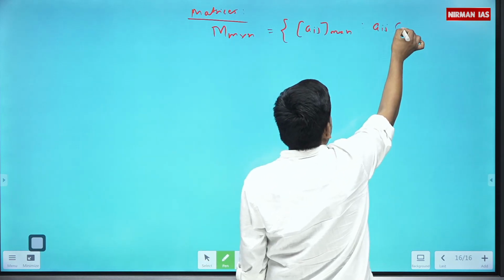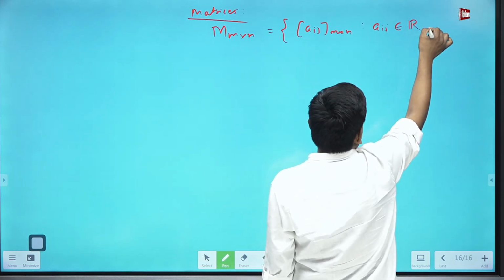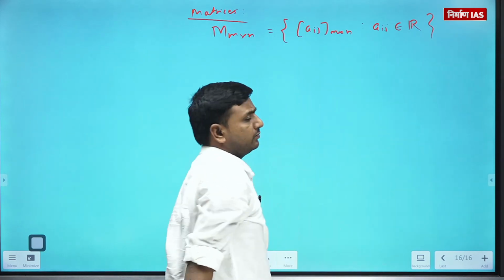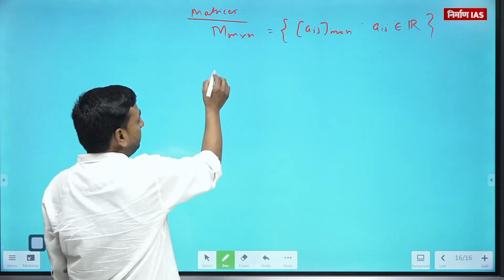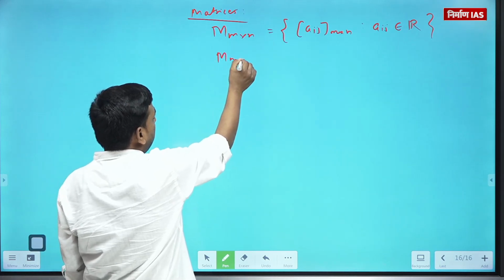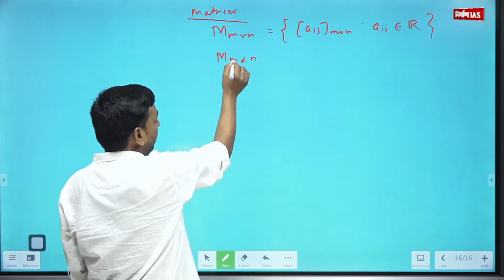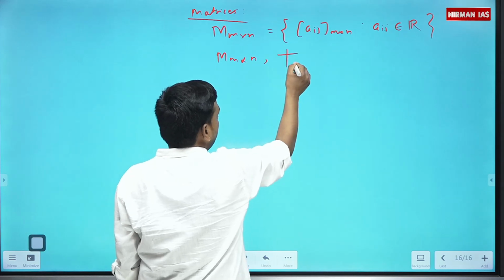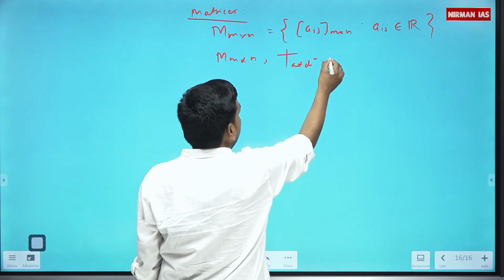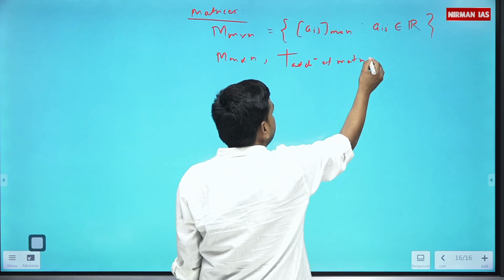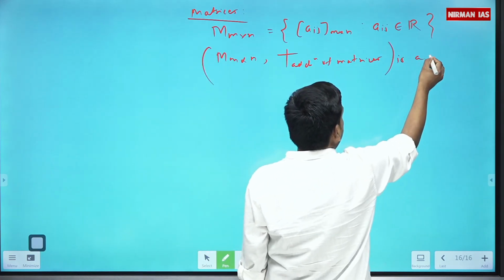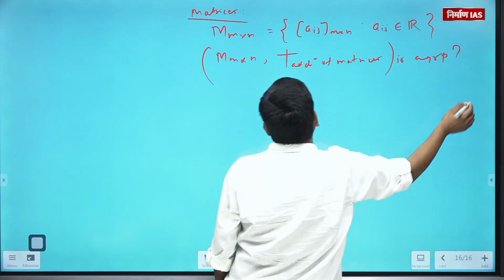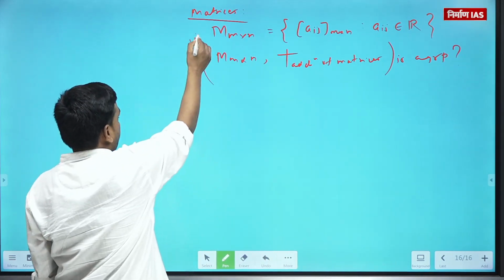Let's say those entries are coming from some field, either R or C. So when I say whether this collection, this set, with respect to addition of matrices is a group, that is my first question.